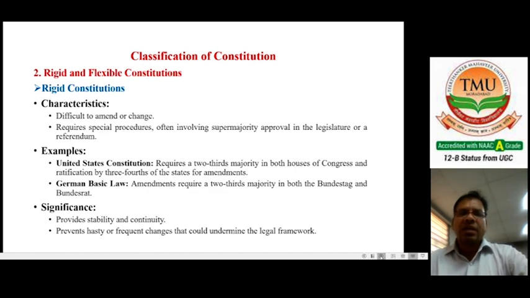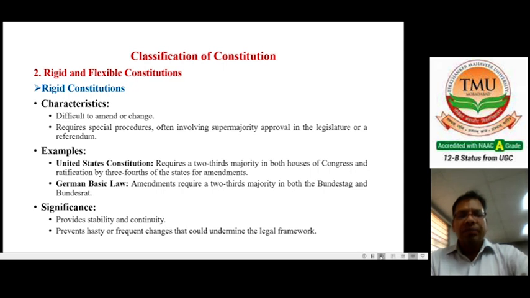Now come to the second classification of the constitutions of the world, that is rigid and flexible constitutions. When we are talking about rigid constitutions, it means it is difficult to amend or change the constitution. There is no easy process to amend the constitution. They require special procedures, often involving supermajority approval in the legislature or a referendum. That means there is no easy process for reforming or amending the constitution, and there is a very difficult process for amendment. Such a constitution is called